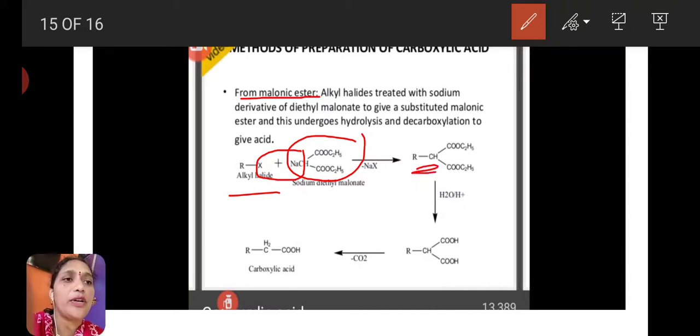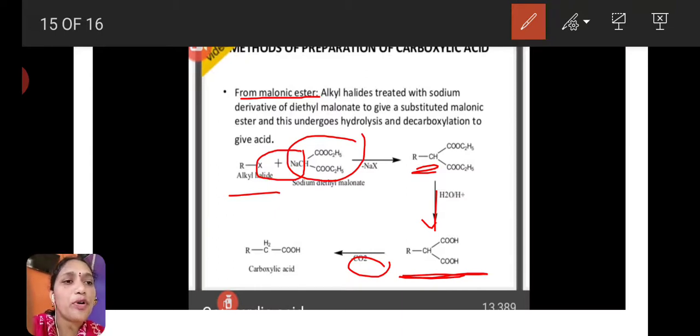This is the bond here after removing the sodium halide. This is the substituted diethyl malonate. It undergoes hydrolysis with water and forms dicarboxylic acid. On heating of the dicarboxylic acid, CO2 gas is eliminated and forms carboxylic acid.